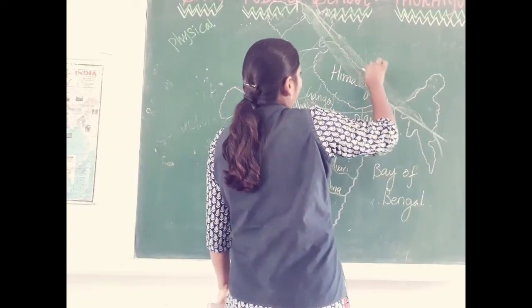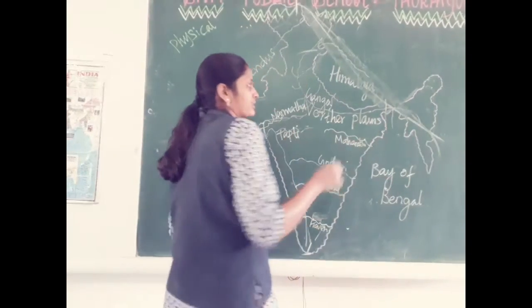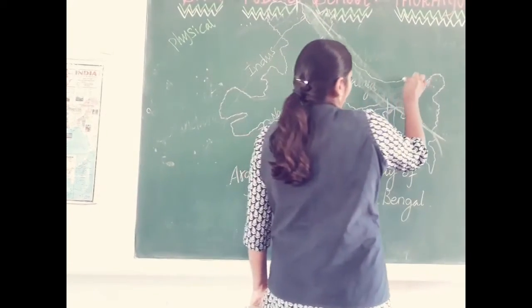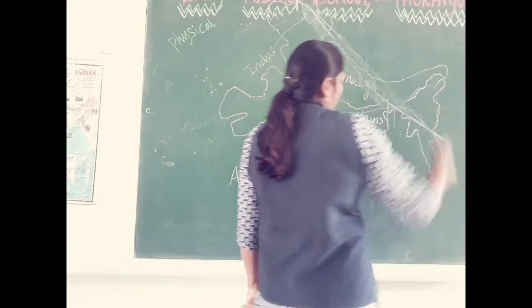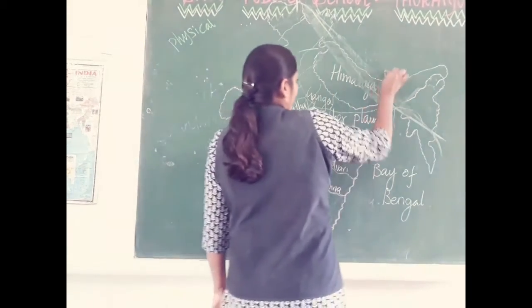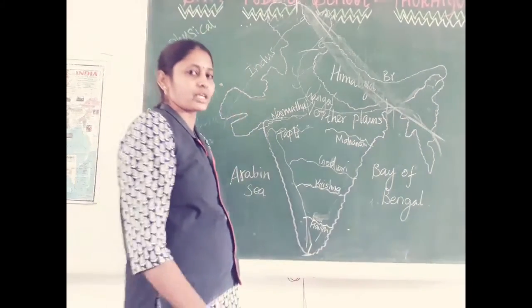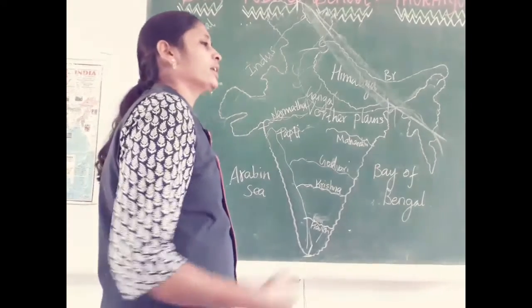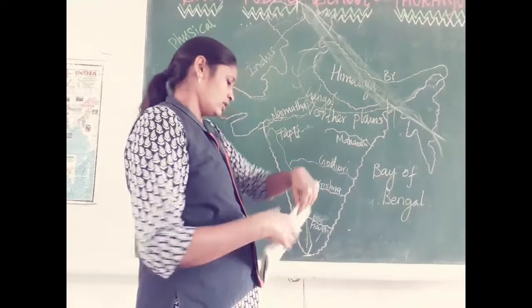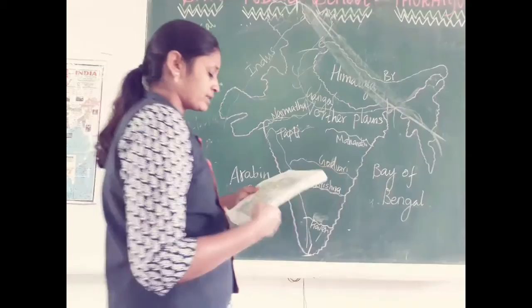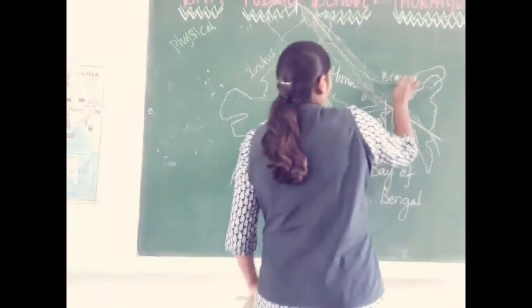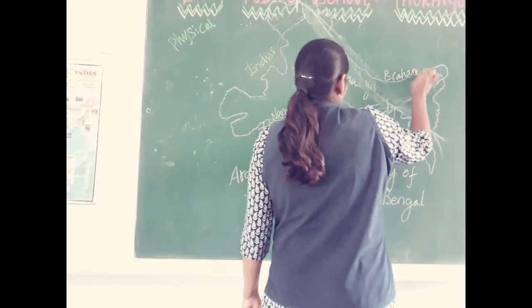It starts from here and covers a maximum area. It flows through China and enters Arunachal Pradesh. When the Brahmaputra flows in China it is called by another name. When it enters India, only then is it called Brahmaputra.